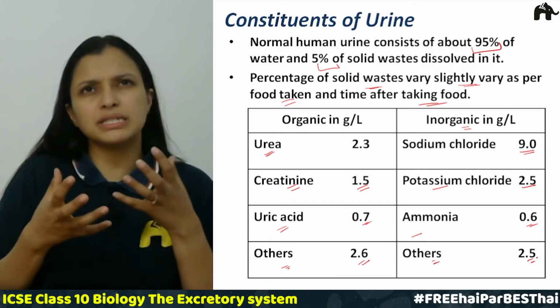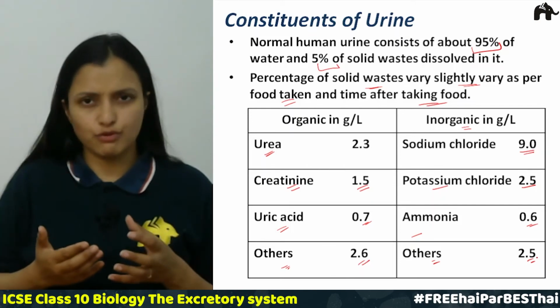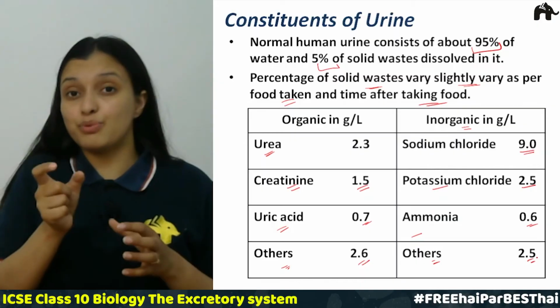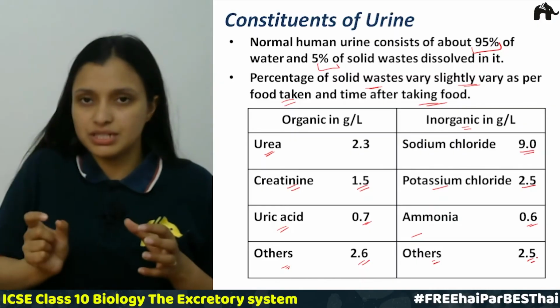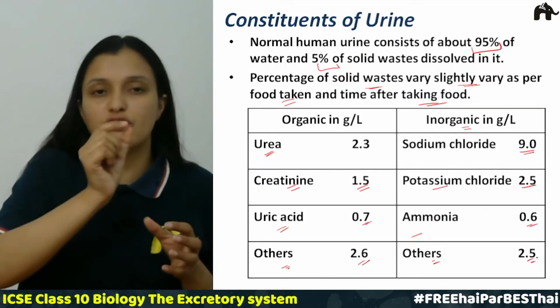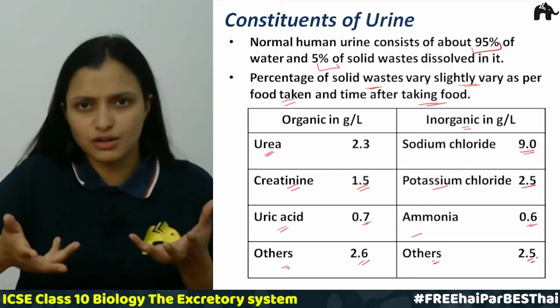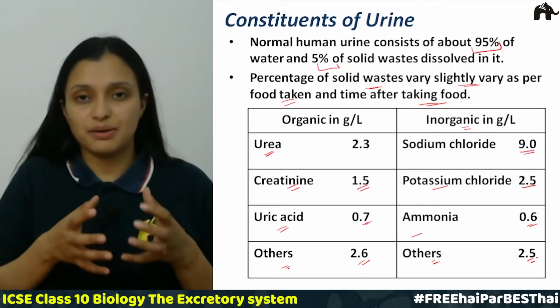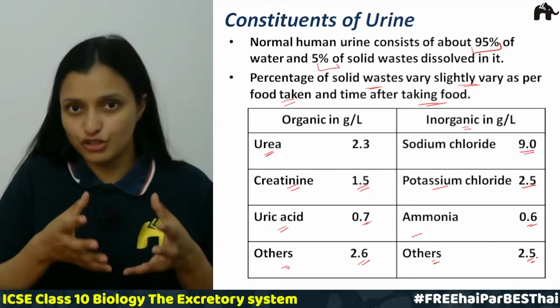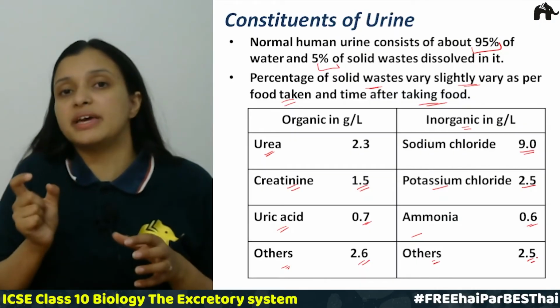You must have undergone a urine test and then got a report. In that report, you must have seen certain percentages. This is the percentage of urea in your urine. This is the percentage of, say, uric acid. This is the percentage of other organic salts that are present in your urine. So this quantity is very critical.